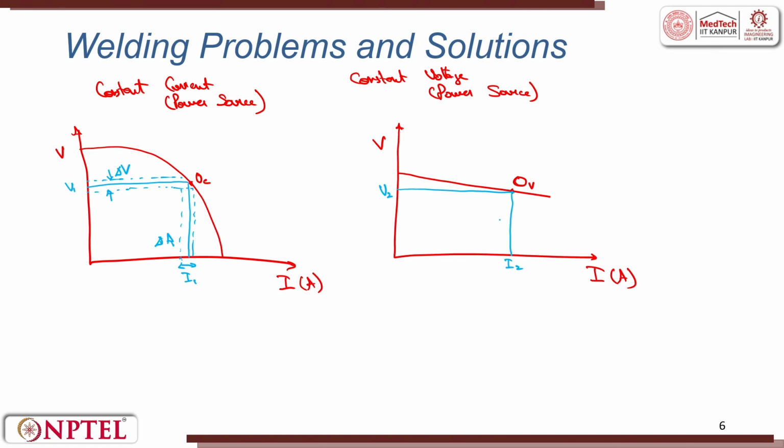Here the small variation in voltage, you see, the corresponding current variation is very high. That means this is my delta A and this is my delta V.